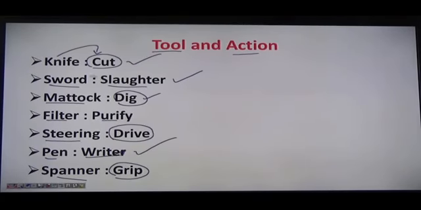So what we have taken here, knife is related to cut. The use of knife is to cut. The use of sword is to slaughter. It's an action of the sword, right? Similarly, action of the mattock is dig, filter is purify, steering is drive, pen is write, spanner is grip, right?